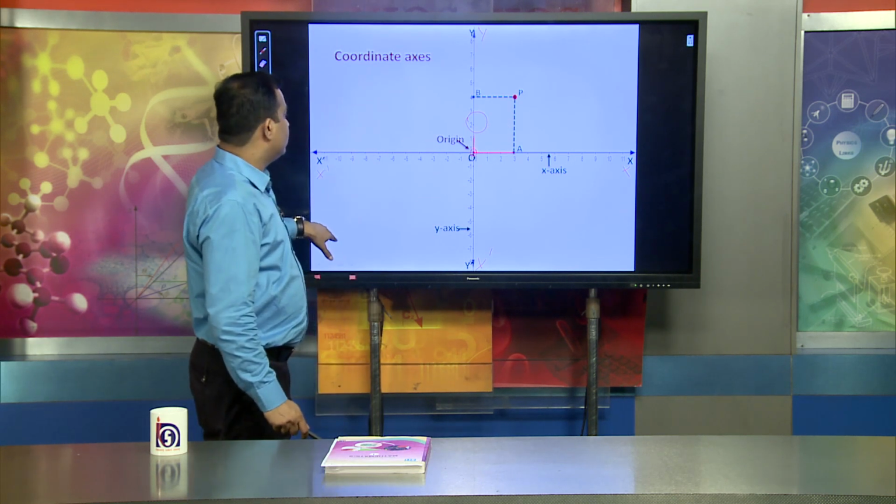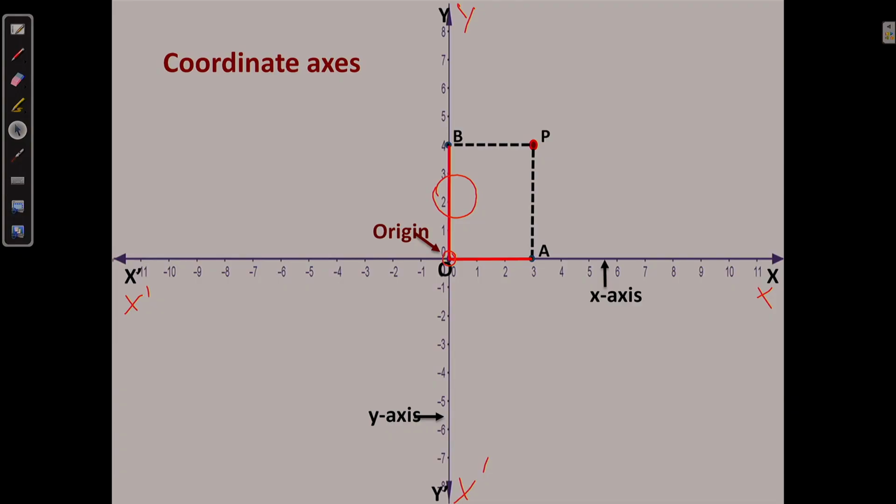When talking about the perpendicular distance from 0 to B, this is the distance from 0 to B. Now OA is 3, which is the x coordinate, and OB is 4, the y coordinate.